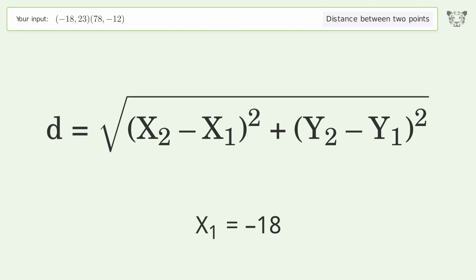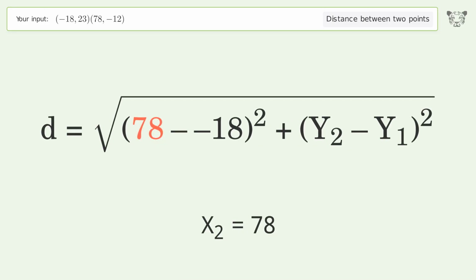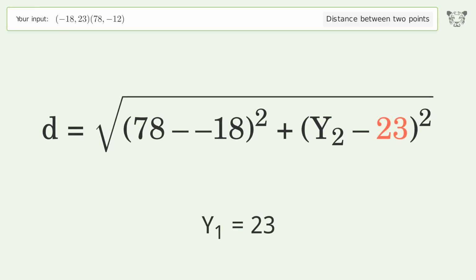x1 equals -18. x2 equals 78. y1 equals 23. y2 equals -12.